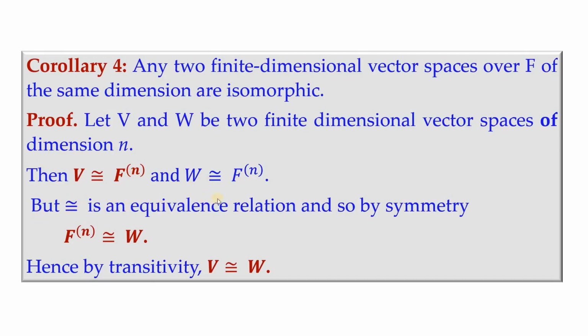But isomorphic is an equivalence relation, and so by symmetry we can have Fn isomorphic to W. So we will club these two. By transitivity we will have V isomorphic to W, and that is what we need to prove.